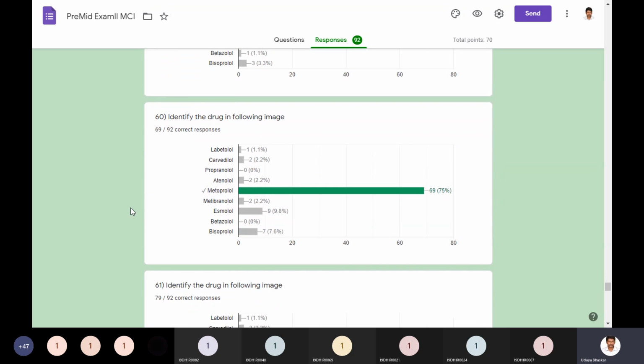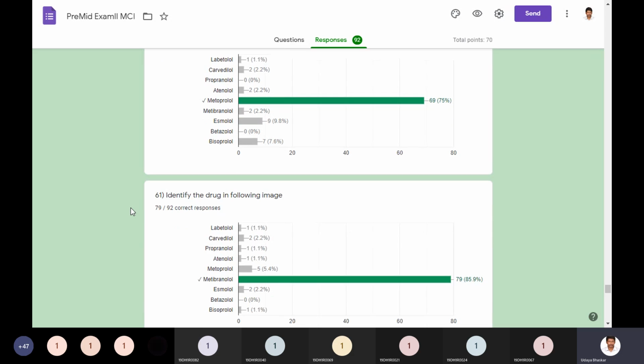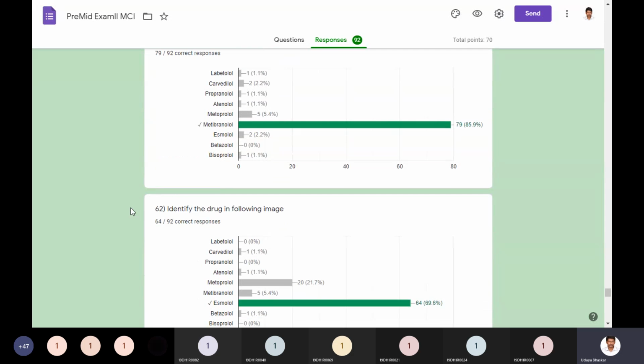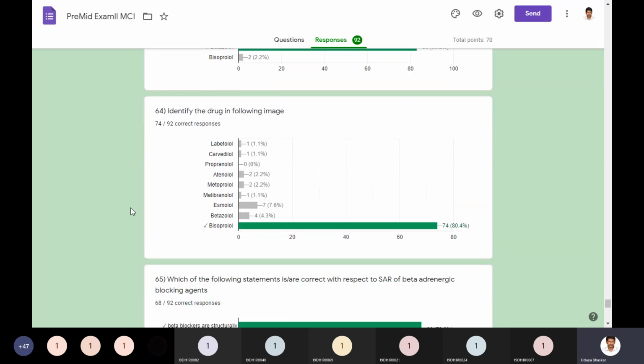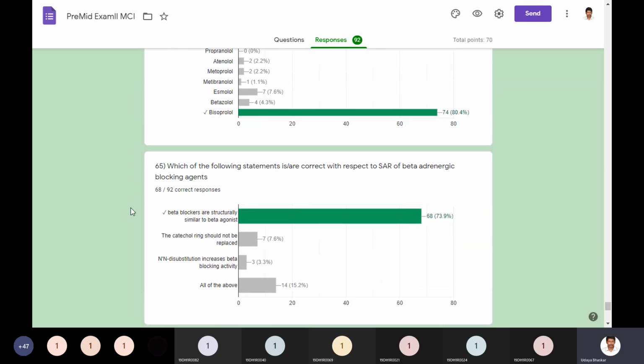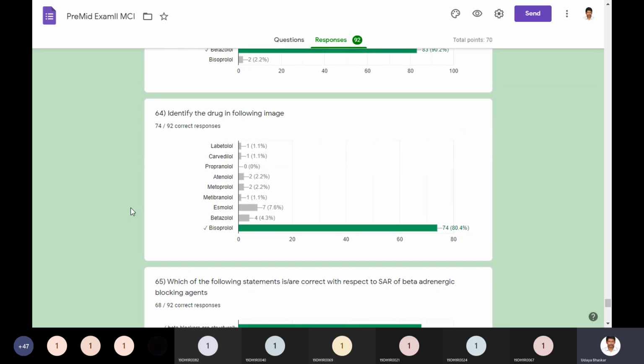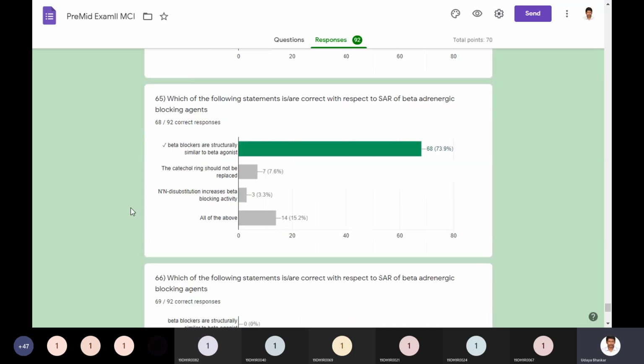And atenolol: all the drugs in the classification in the syllabus are given. Metipranolol, esmolol, betaxolol, bisoprolol. With that, the examples under that category are exhausted, so I will switch to other questions.